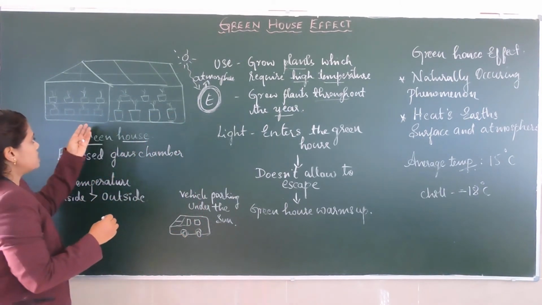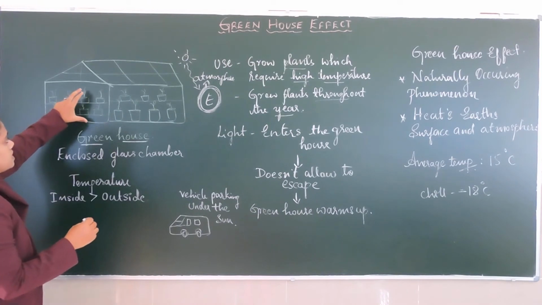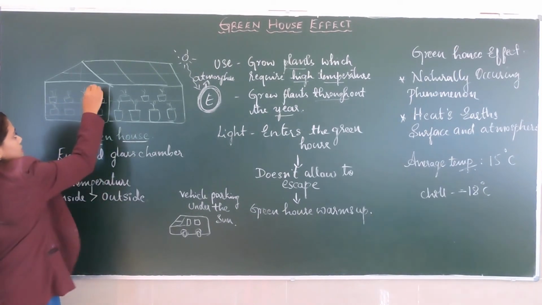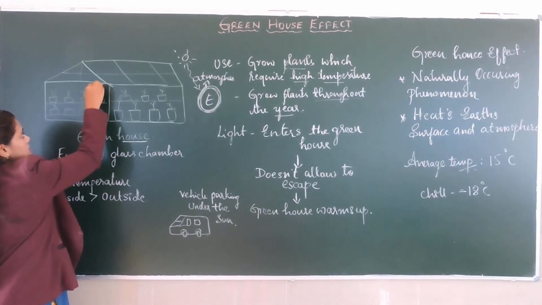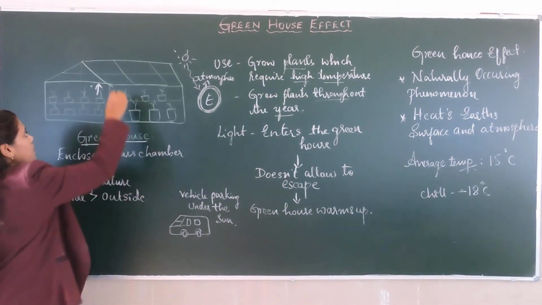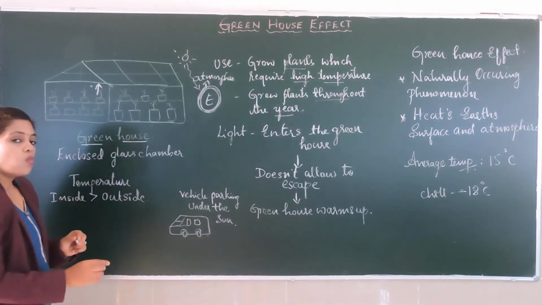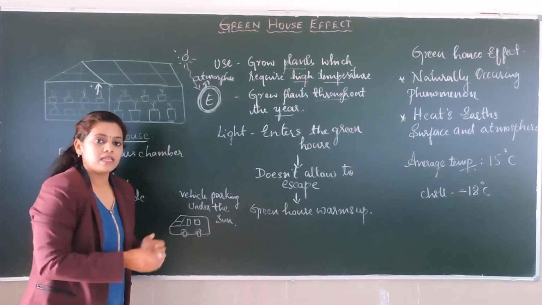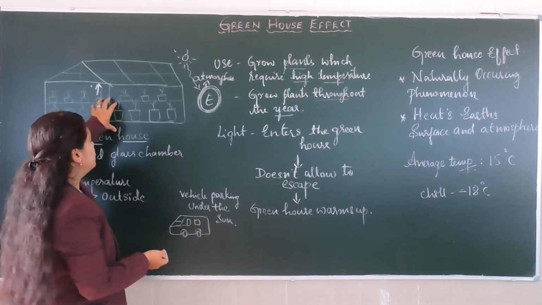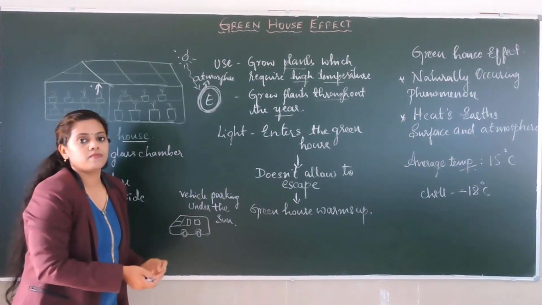The difference here is the temperature inside. The temperature inside is more than that of the outside.